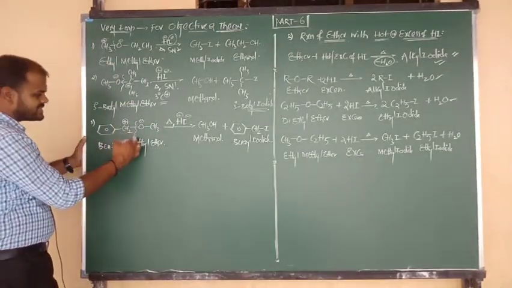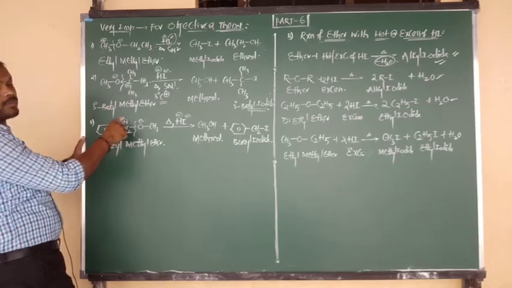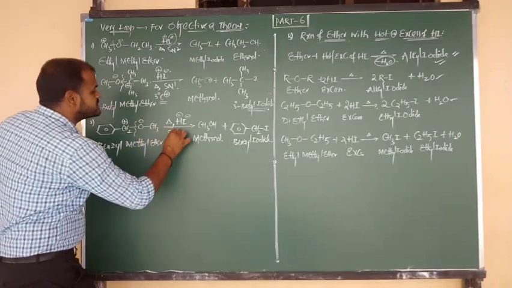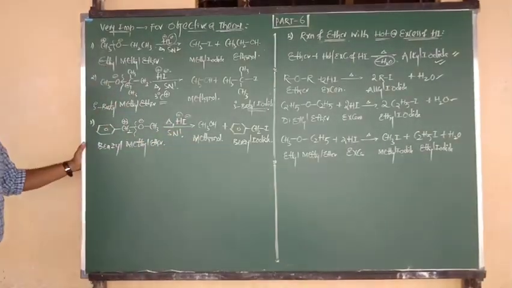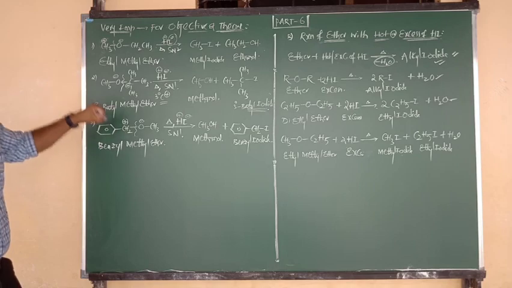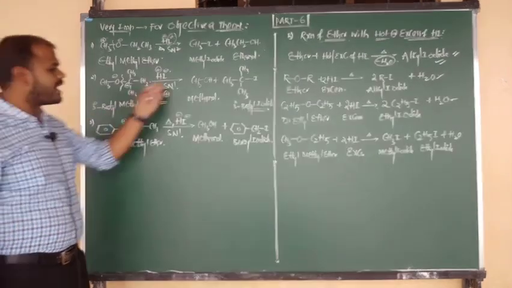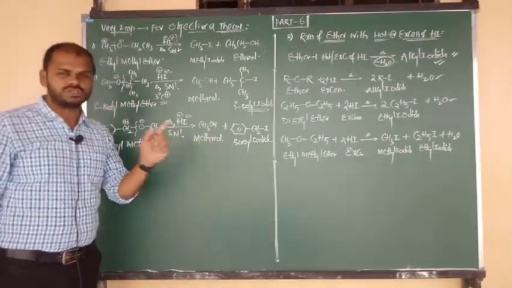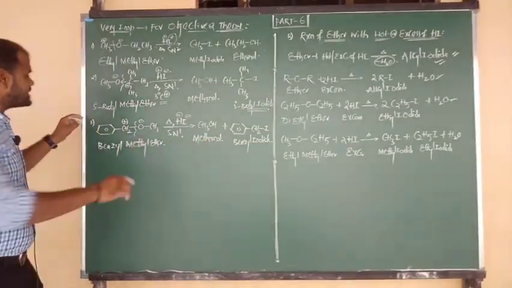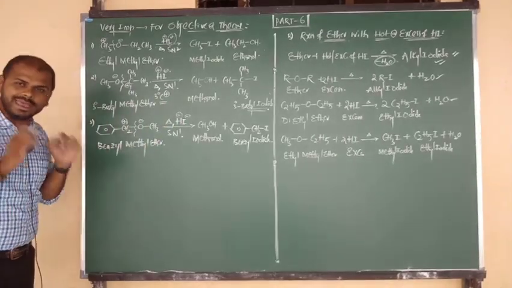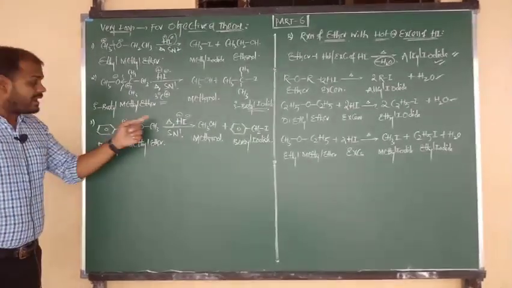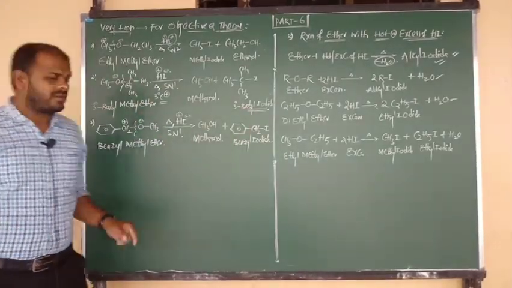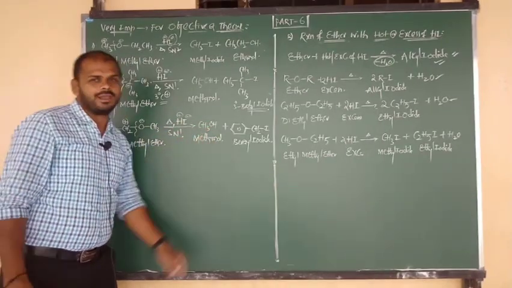So after breaking of the C-O bond, you are going to get that benzyl carbocation. Benzyl carbocation is what? More stable, and the mechanism is nothing but the SN1 mechanism. So as per SN1, due to the greater stability of benzyl carbocation, it changes into benzyl iodide, and the other alkyl part changes into alcohol. So the third rule is: in case of benzyl alkyl ethers, the benzyl group changes into iodide form and the remaining alkyl group changes into alcohol form.